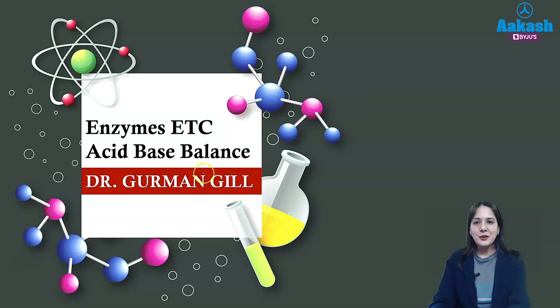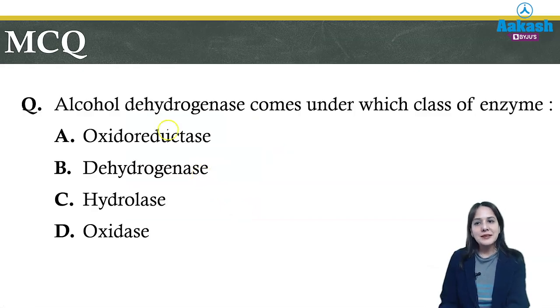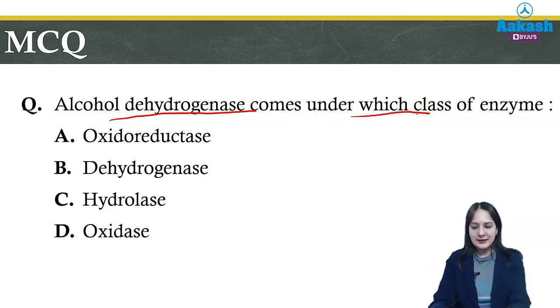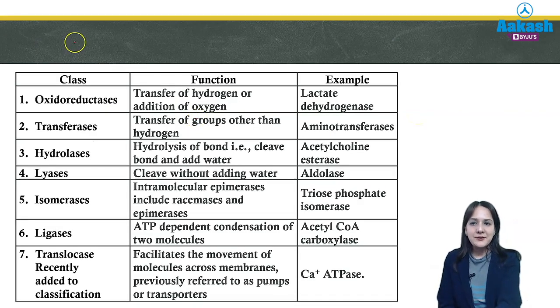So first of all, we begin with enzymes. In enzymes, first of all, you should know the classification of enzymes, like alcohol dehydrogenase comes under which class of enzyme. For this, you should know that there are 7 classes which you can remember with the mnemonic over, the, hill, little, tim. So these are the 7 classes.